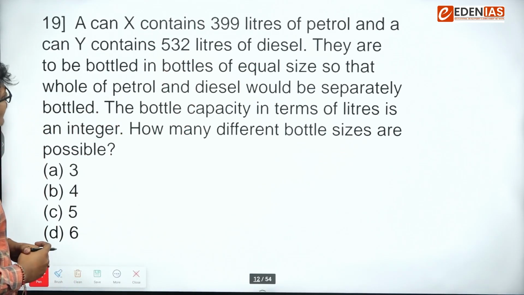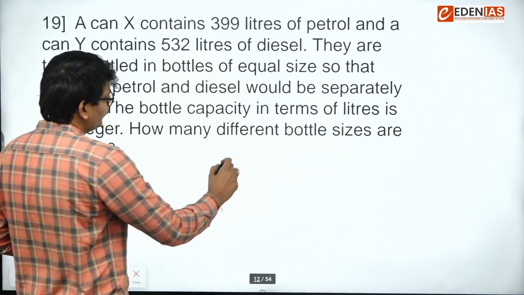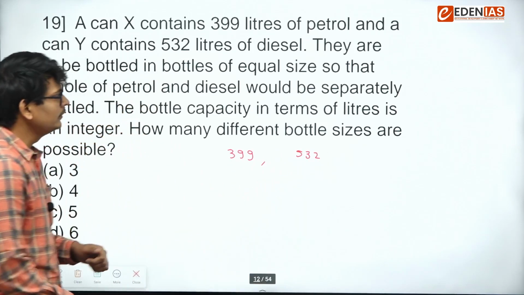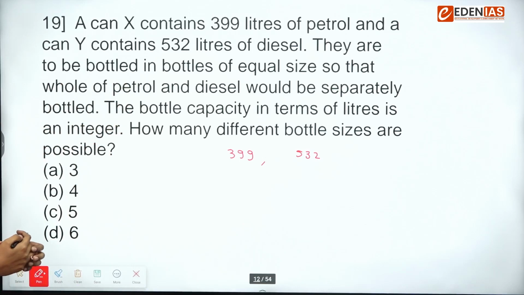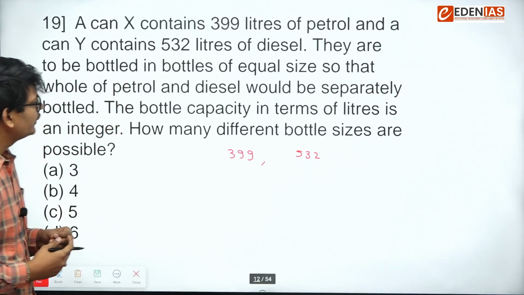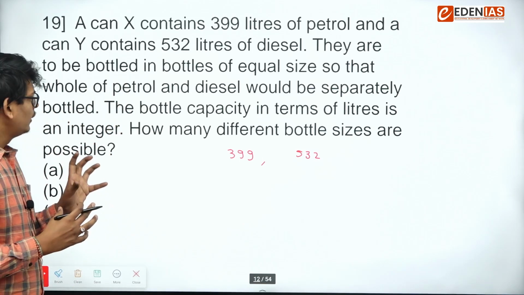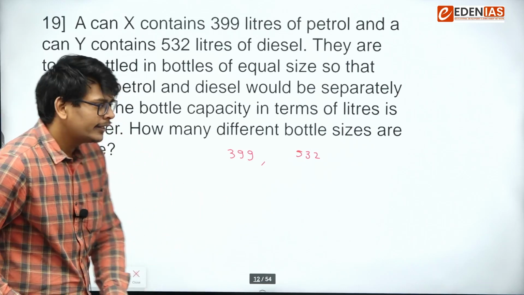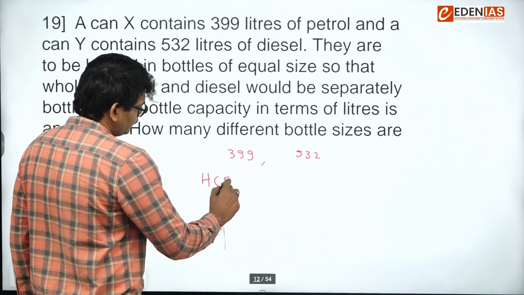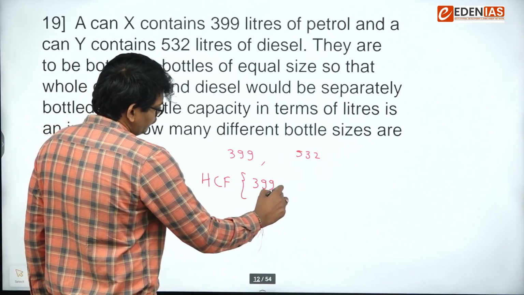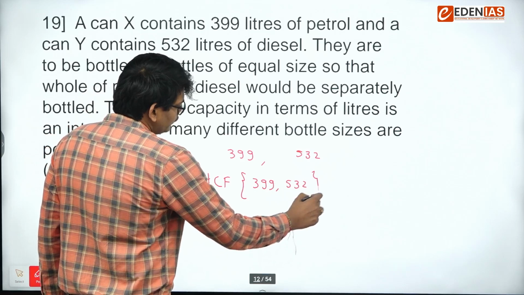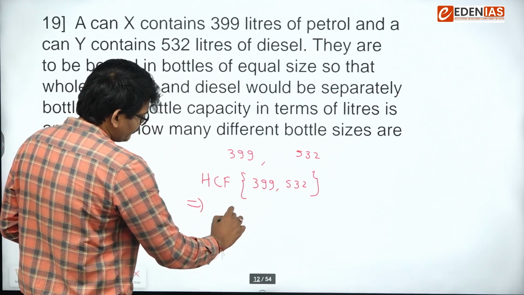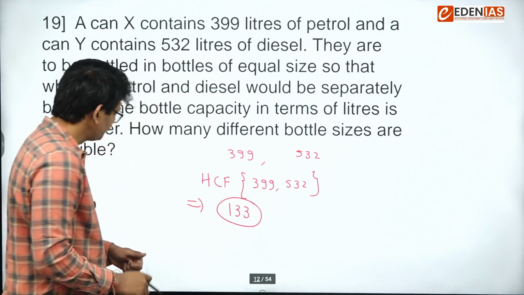A can X contains 399 liters of petrol and Y contains 532 liters of diesel. They are to be bottled in bottles of equal size so that the whole of petrol and diesel would be separately bottled. So again, we have to take the HCF. This was also a direct application of HCF, because we have to equally divide these two quantities in the bottles, right? So when you take the HCF, the HCF will be 133.